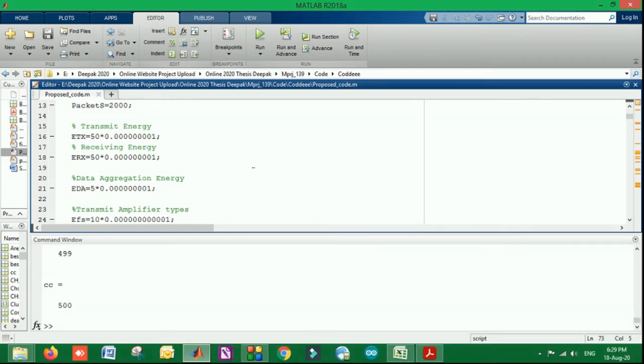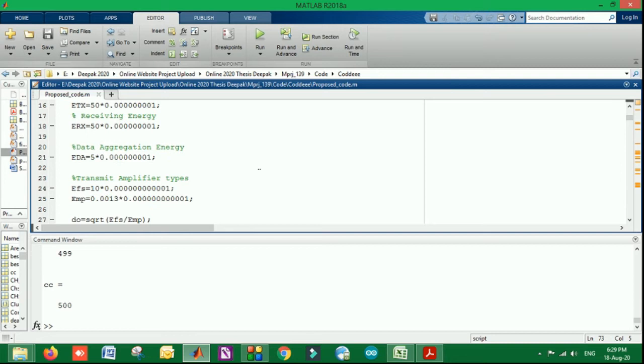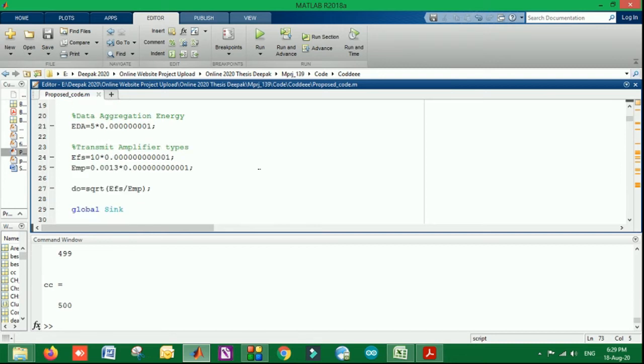The energy model that we are using is the standard one used all over the world for wireless communication, in which the data transmission energy is 50 nanojoule, picojoule, with data aggregation energy, EFS, EMP, and D naught, which is the square root of EFS over EMP.